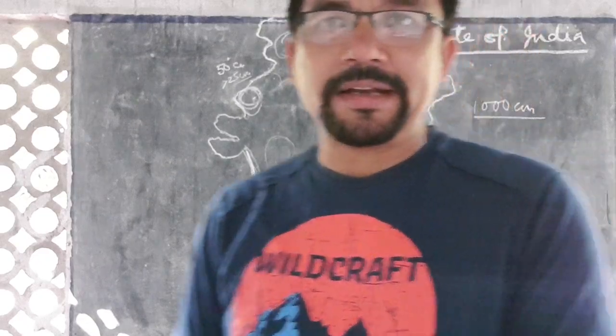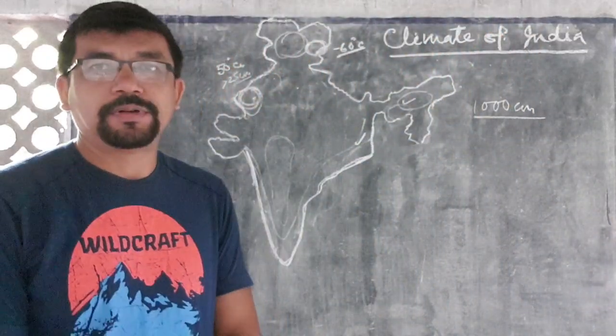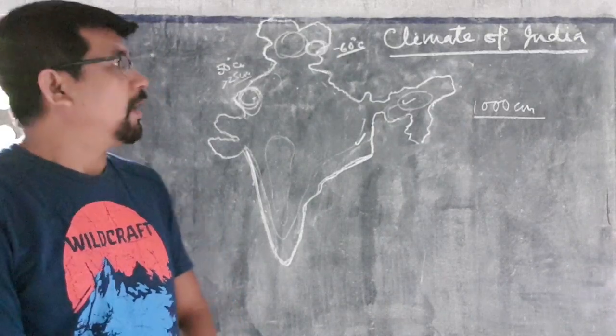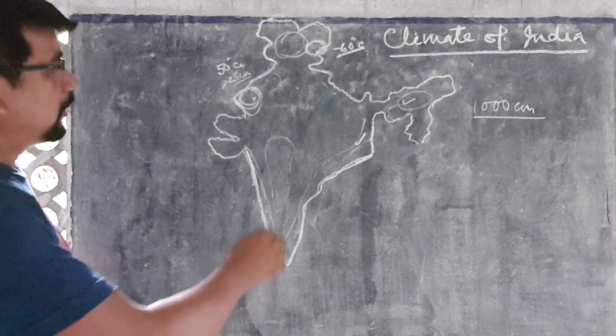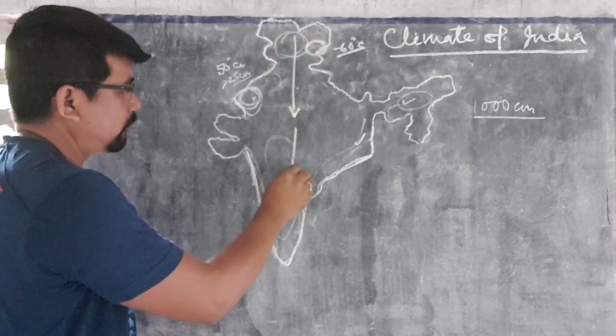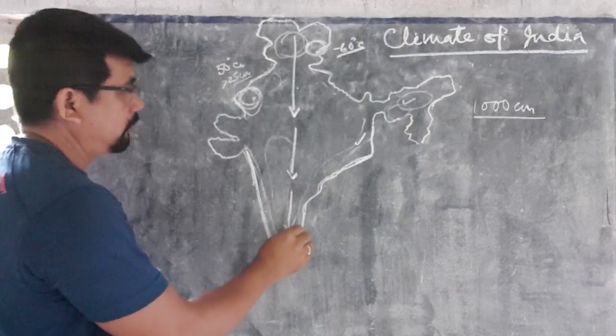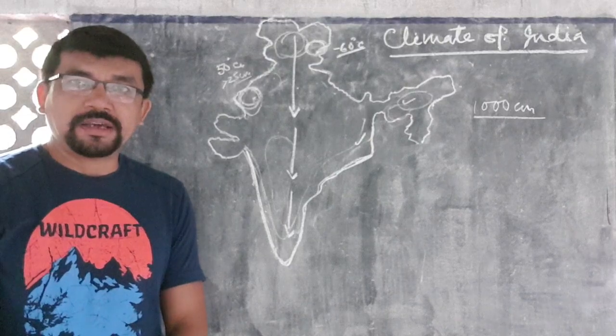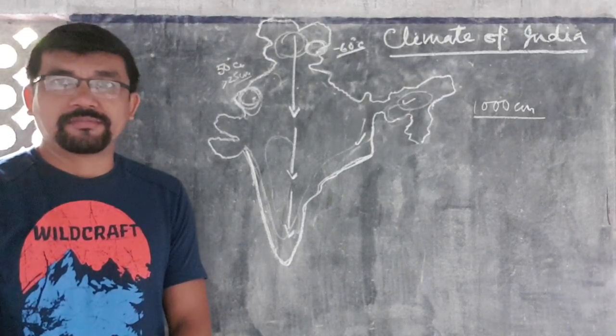Now you see another important characteristic of India. If we move from north to south, temperature is gradually increasing.